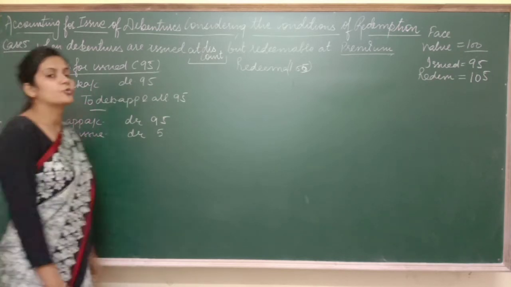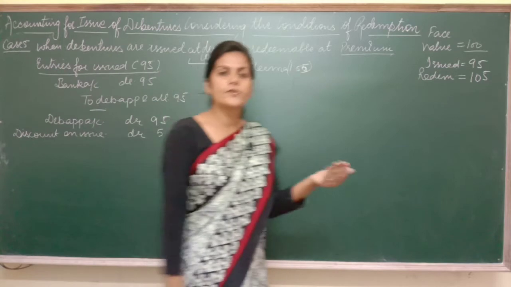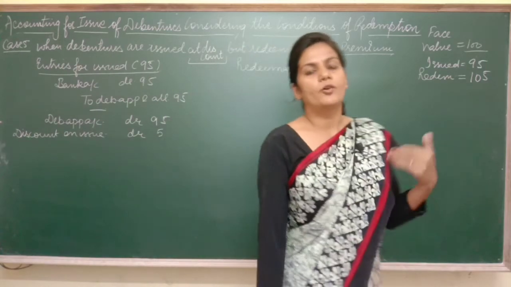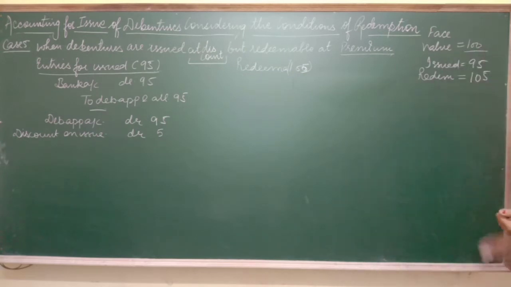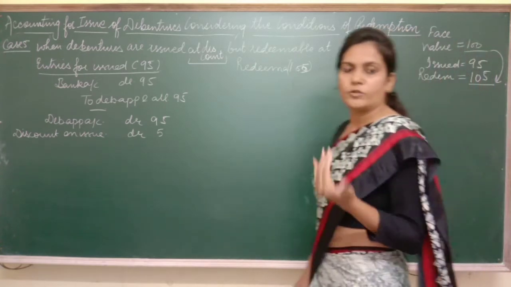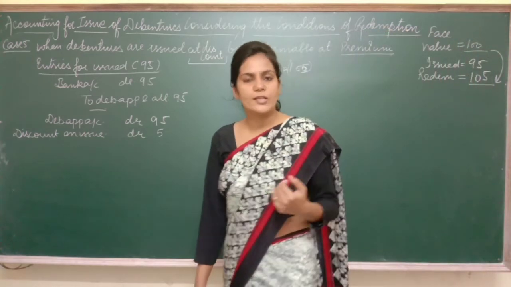Now, as I told you, our entries of issue will change according to the change in the terms and conditions of redemption. Now see, in the case of redemption, we have to give rupees 5 extra, more than the face value. It means we have collected rupees 95, but we have to make payment of rupees 105 to the debenture holder.